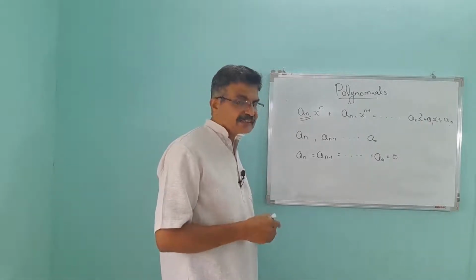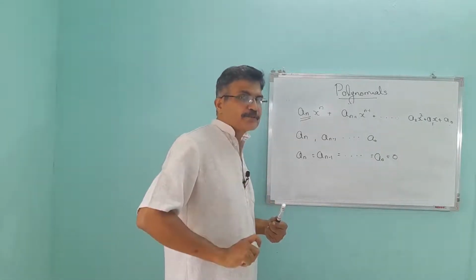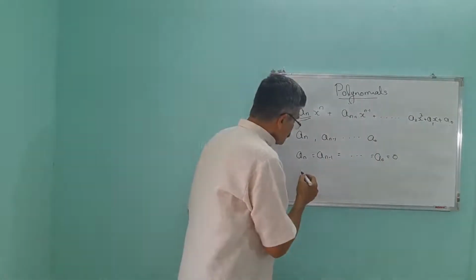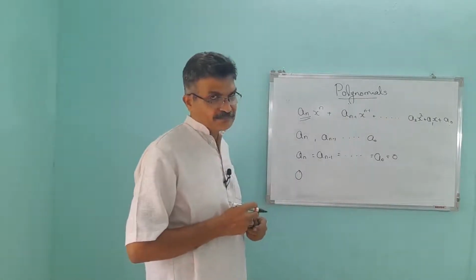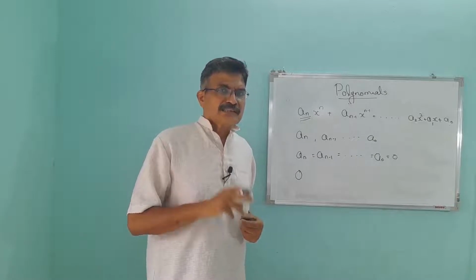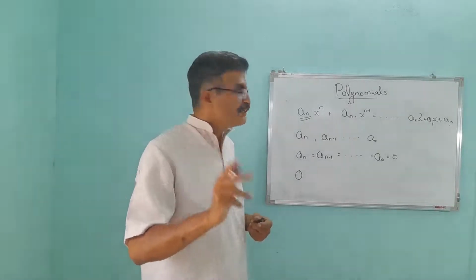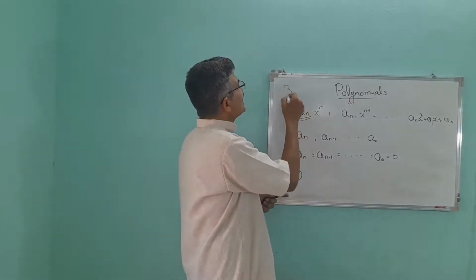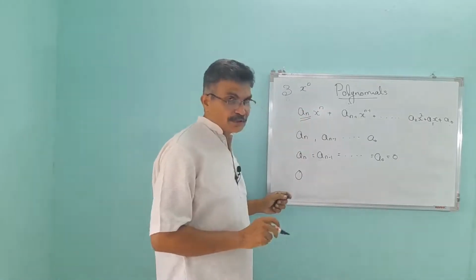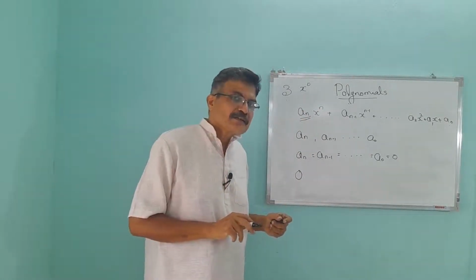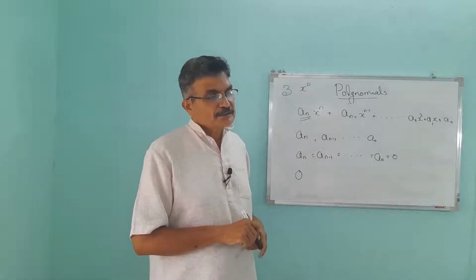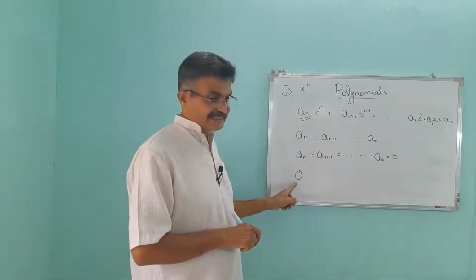that polynomial is called a zero polynomial. It is very important in algebra that you will study in higher classes. The zero polynomial is represented by 0. What is the degree of a constant polynomial? Yes, 0. 0 is the degree of a constant polynomial. A constant polynomial is 3, for example, or 4. What is its degree? x raised to 0. That is 0. What is the degree of the zero polynomial? It is not defined. The degree of the zero polynomial is not defined. It is represented by 0.